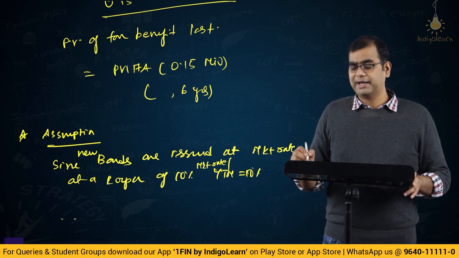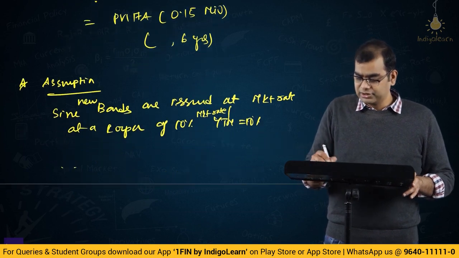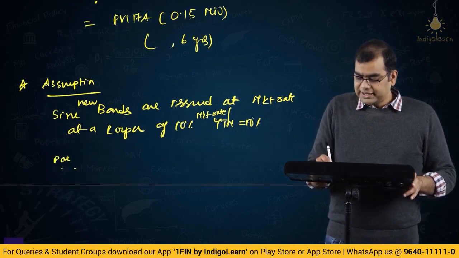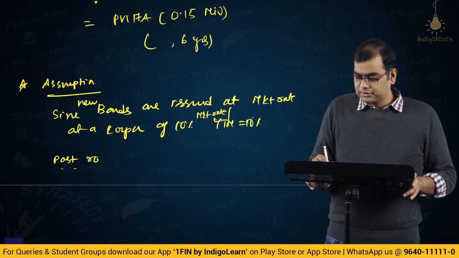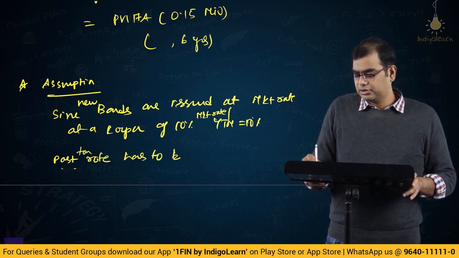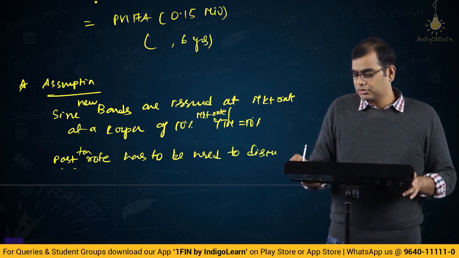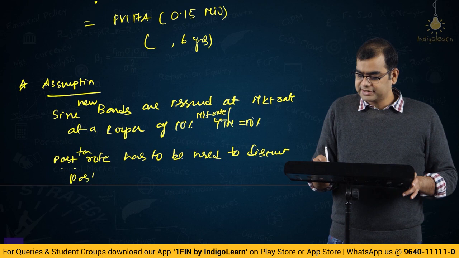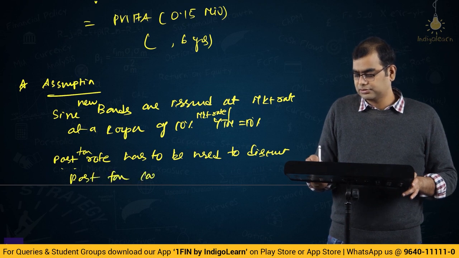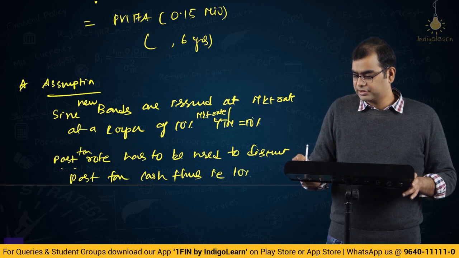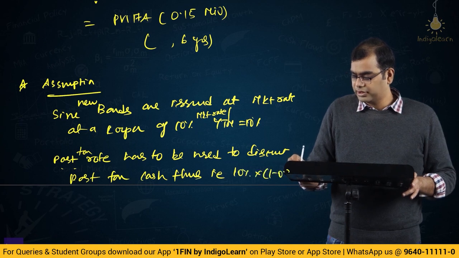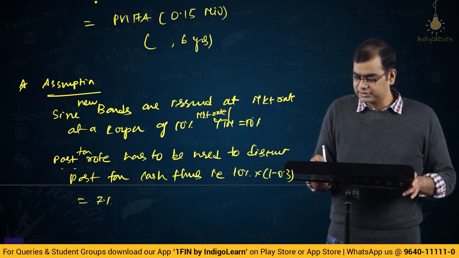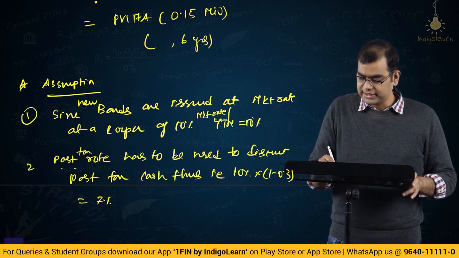This is the first assumption. Second assumption, post-tax rate has to be used to discount post-tax cash flows. That is 10% into 1 minus 0.3, that's equal to 7%. This is the first assumption. This is the second assumption.